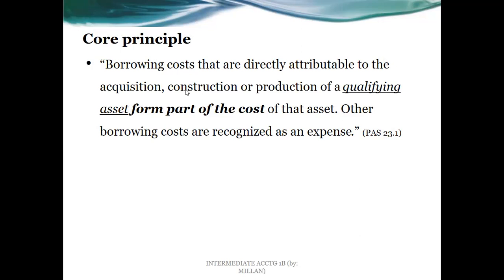Now, the term borrowing cost is quite technical, but what do we mean by this? This means that borrowing costs actually are interest expenses or interest costs related to the loans and other borrowings that form part of the cost of the asset. So normally, if we borrow money, there would be interest expenses, correct? And these interest expenses, of course, are expenses supposedly.